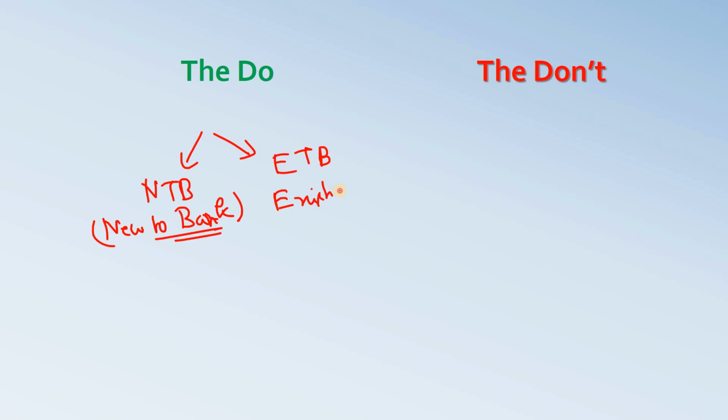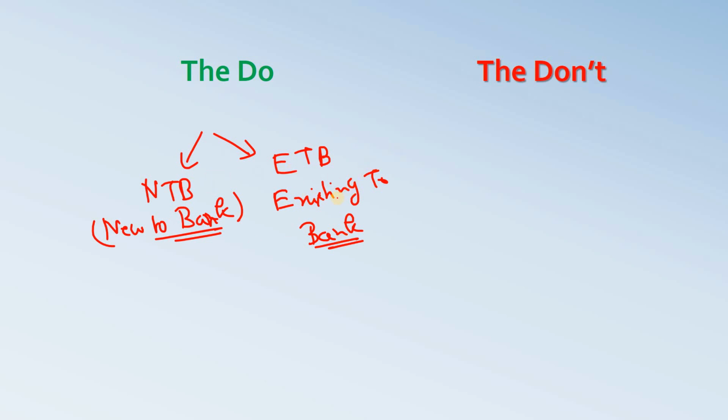Basically, there are two kinds of customers. One is NTB, that is, new to bank. That is, suppose you have opened a savings account or current account recently, maybe within 30 days, then you are called new to bank. And there is something called ETB, okay, existing to bank. Existing to bank are basically those customers who opened the account long back, or they might have opened some other kind of account in the bank already, right?